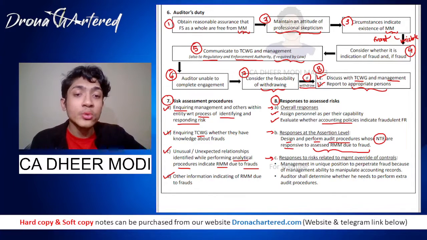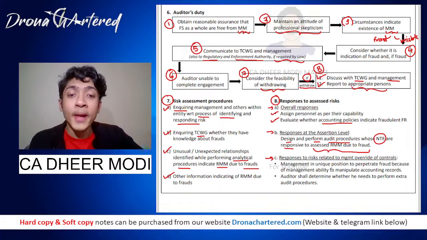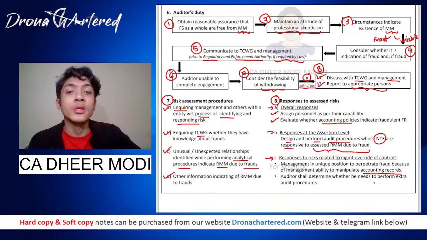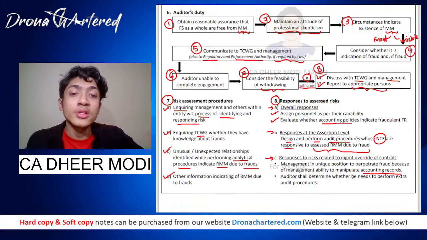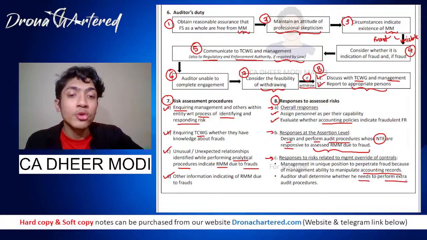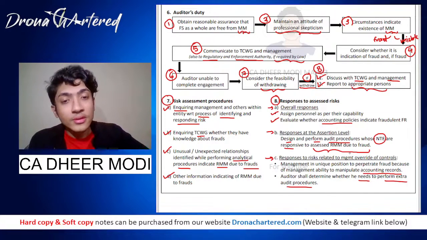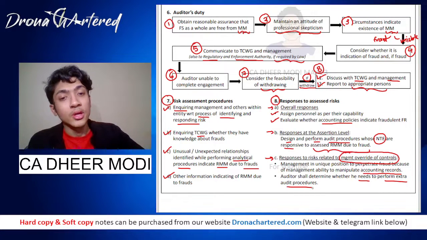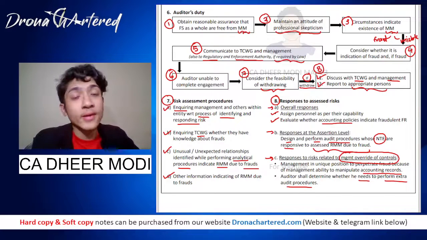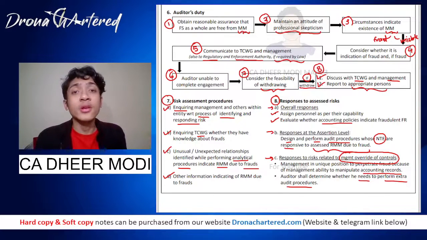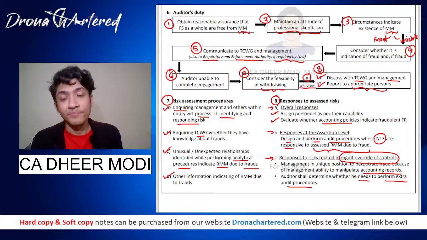So management is in a unique position to perpetrate fraud because of management's ability to manipulate accounting records. They can change the accounting records. So the auditor shall determine whether he needs to perform any extra audit procedures because of this risk, that is, management may override controls. So the auditor will need to check whether he has to do any additional audit procedures so that the management is not overriding controls.